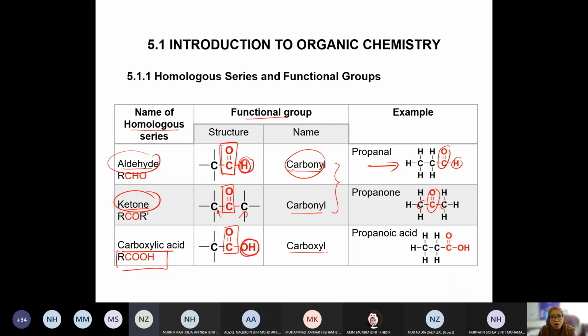So they become apa? Carboxyl. Carbo come from the carbonyl and then oxyl come from the hydroxyl group. So they become carboxyl in combination. Okay? So homologous series, carboxylic acid. Functional group, carboxyl group. Okay? Alright, so this is another example. The same number of carbon, it's just that they have different functional group. Okay, so you can see that the name change, obviously lah.